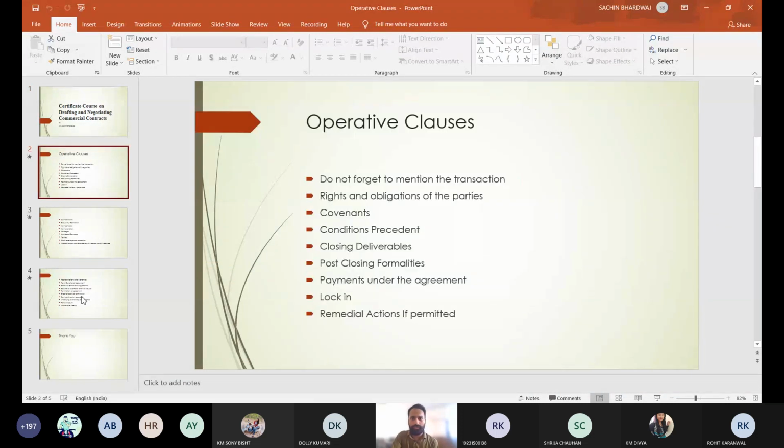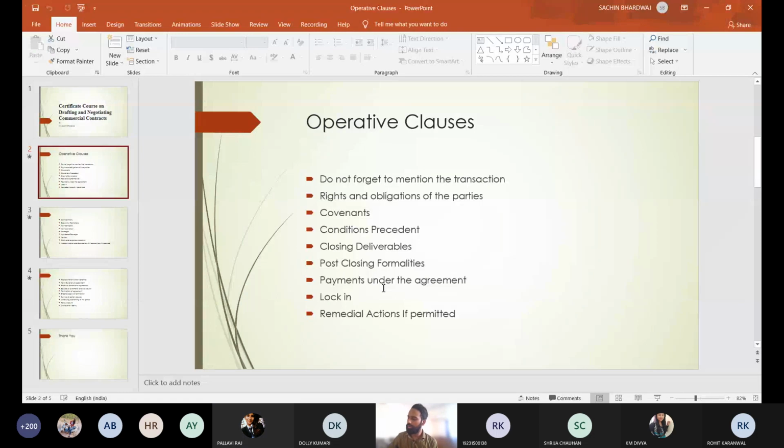So these are the operative clauses. Sir, what's the difference between lock-in period and term and duration of agreement? Because both would contain the same things, I guess. Generally, whenever we make a contract, we make some kind of period, that it will be the tenure of 1 year or 2 years. Lock-in period is a kind of period in which you are saying that the contract will run up to only 1 year. After that 1 year, it shall be terminated automatically.